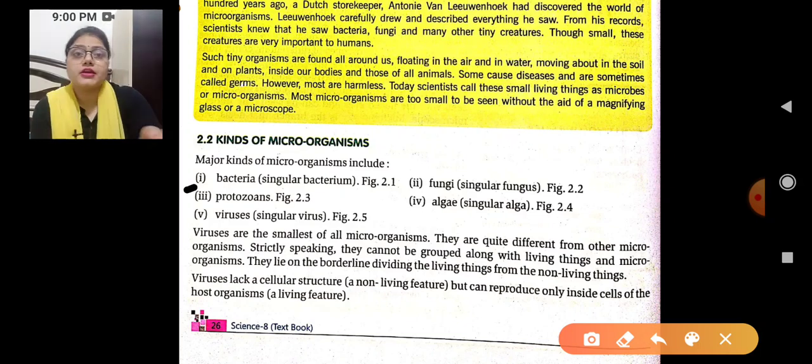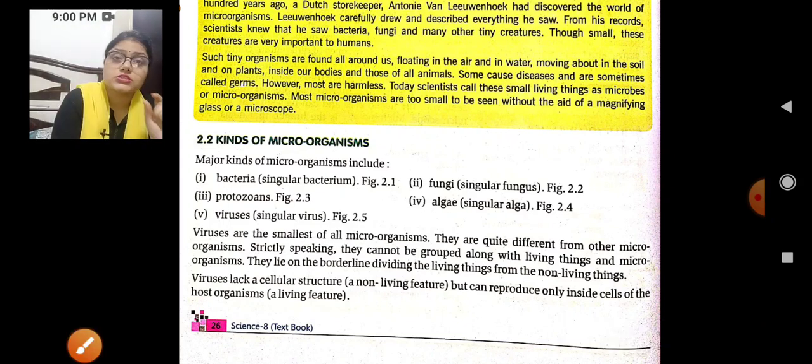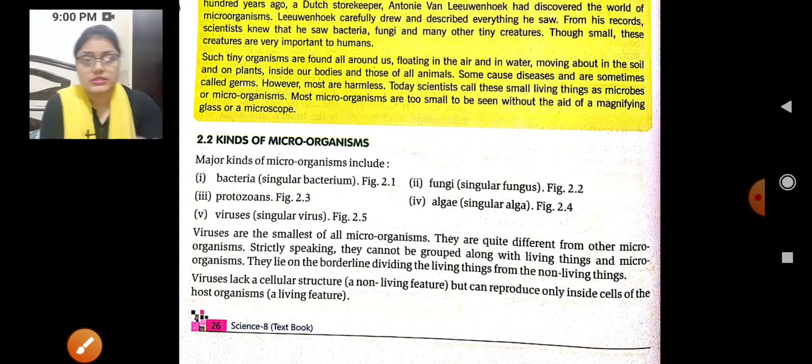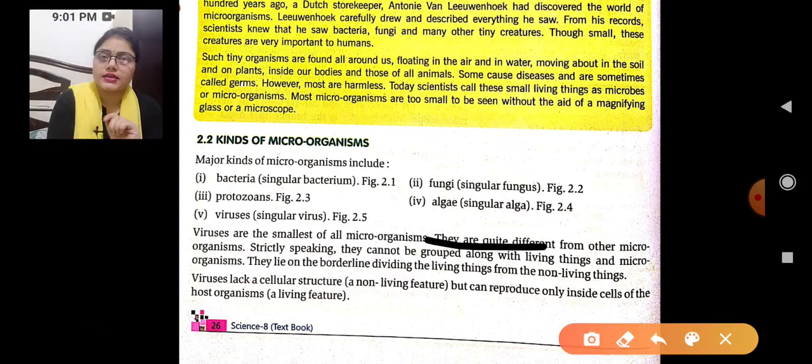Now here, viruses are the smallest of all microorganisms. If the question comes in your exam, which is the smallest microorganism, you have to write virus. Virus is the smallest of all the microorganisms, and they are quite different from the other microorganisms.